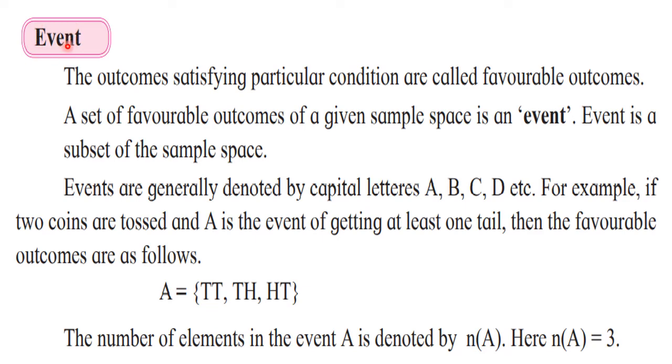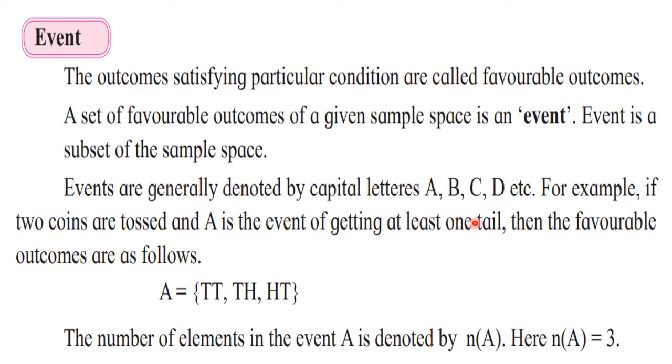and this event is also a set. Event also we will write in the form of a set, and that set is a subset of the sample space. Okay, so a set of favorable outcomes of the given sample space is called an event, and an event is always a subset of the sample space. That means while writing the event, we are going to think only about the sample space. We will write down the sample points from the sample space only. Now here, for writing events, we use capital alphabets like A, B, C and D.